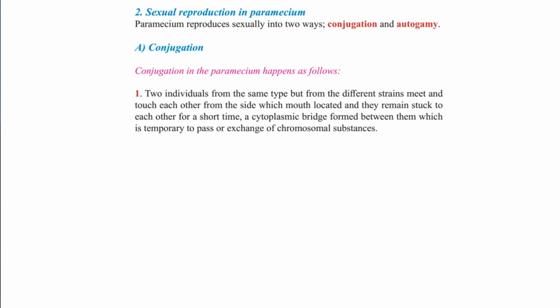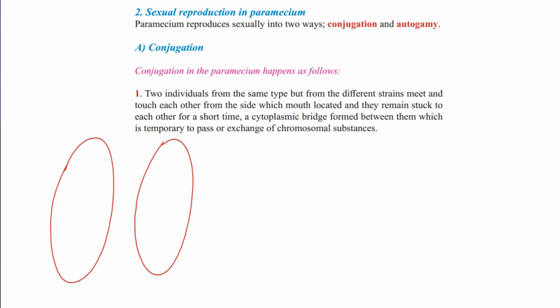Conjugation in Paramecium: two individuals of the same type but from different strains meet and touch each other at the side where the mouth is located. Side of what?